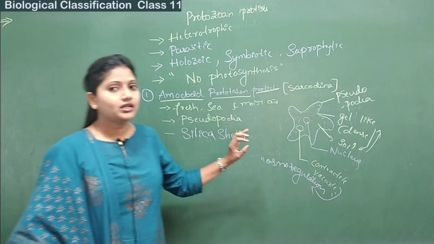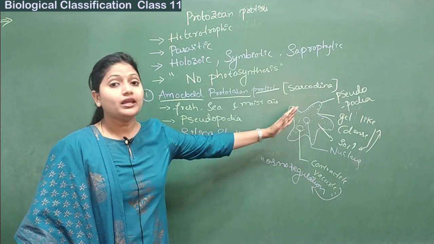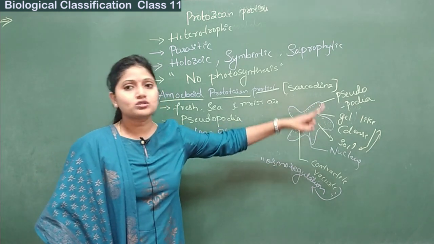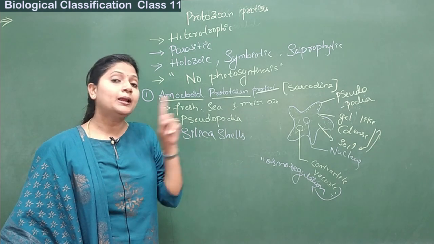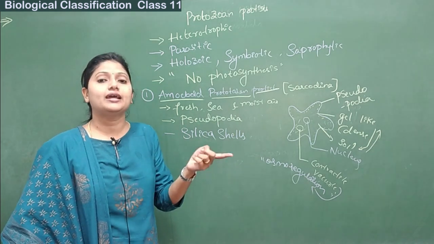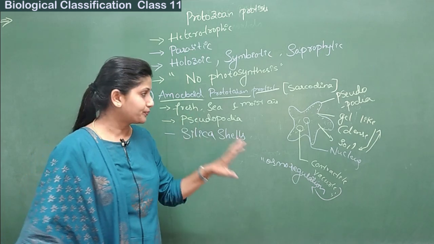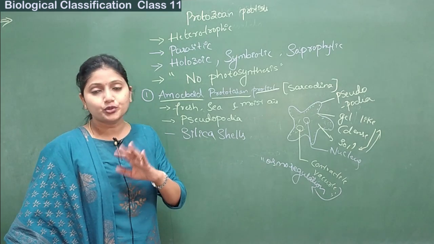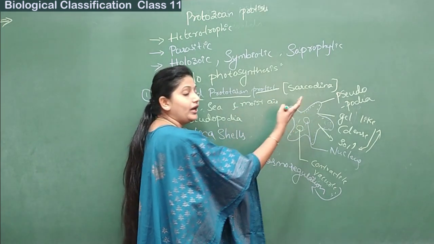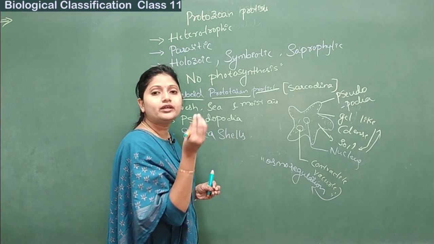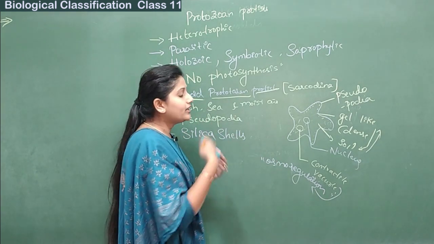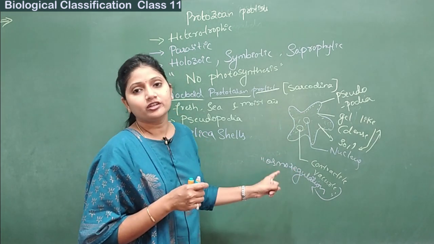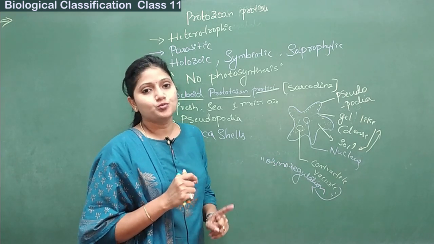And to see the diagram how exactly it looks like, they are irregular in shape. Fine, and these outgrowths are the pseudopodia. They help in the locomotion as well as in the capture of the food. Then the cytoplasm inside is usually categorized into two types, the outer and the inner one. The outer one is quite thick or dense in nature, and the inner one is quite thin. It has a centrally located nucleus and one contractile vacuole which helps in the osmoregulation.